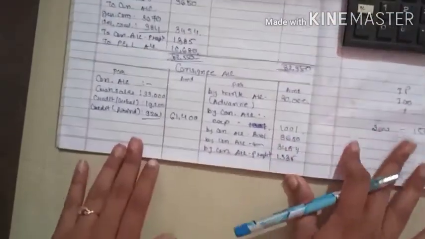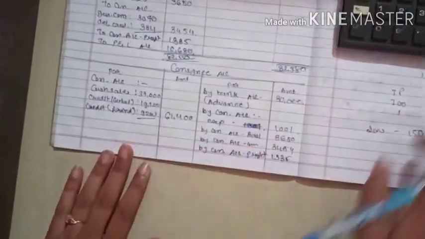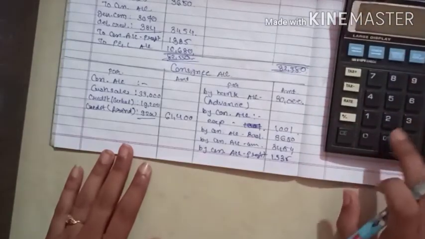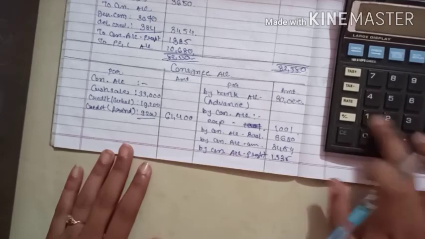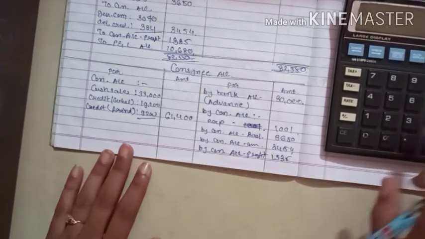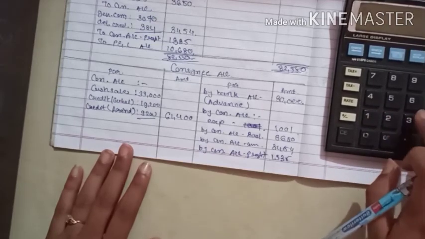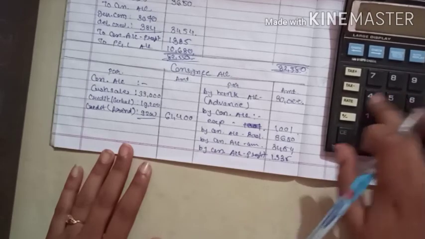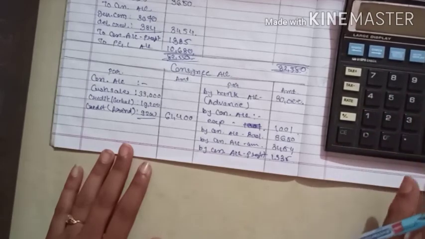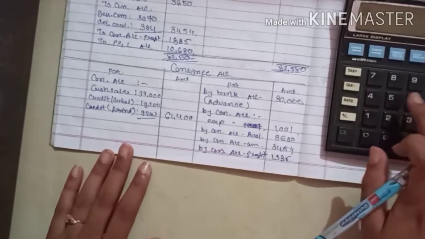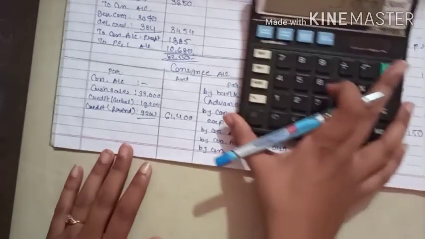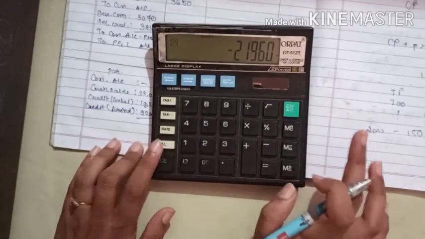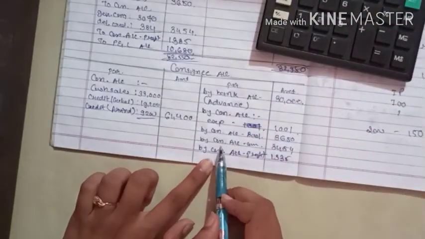Let's settle this amount and see how much draft he will send. Rupees 21,960 you will write over here.